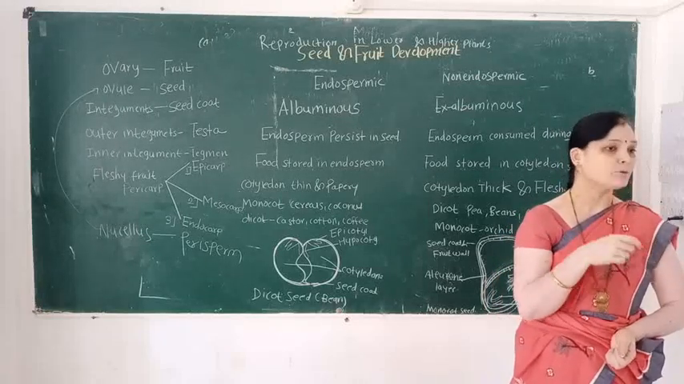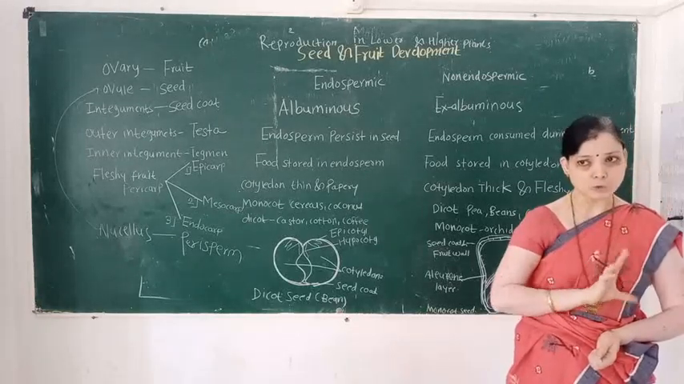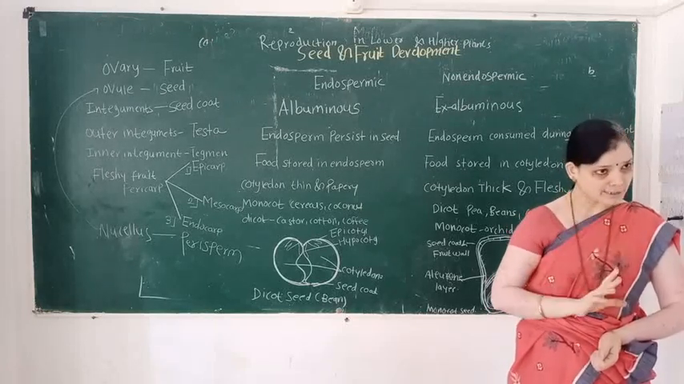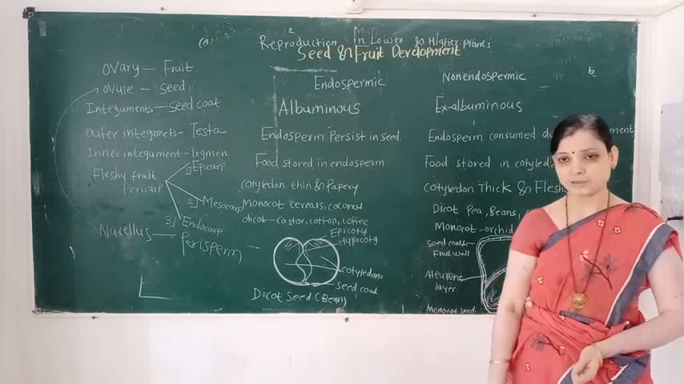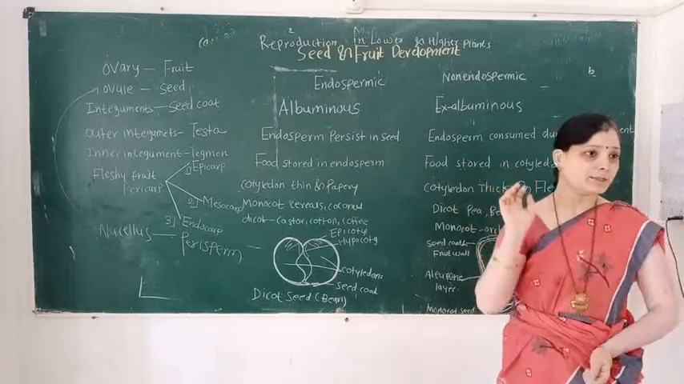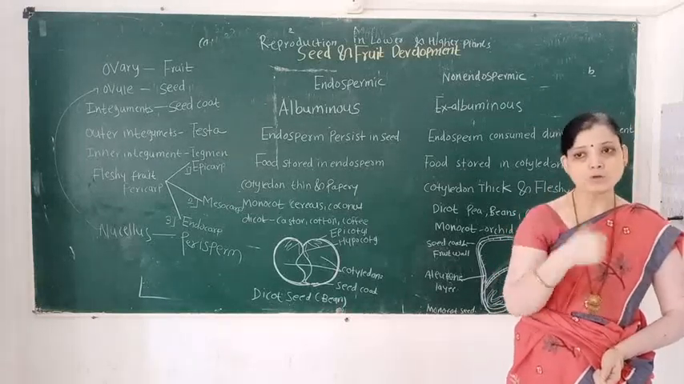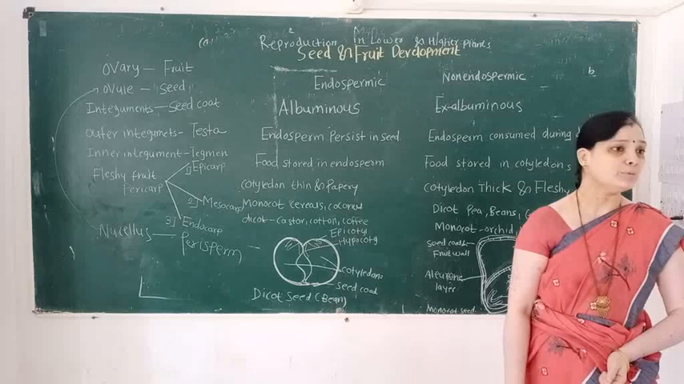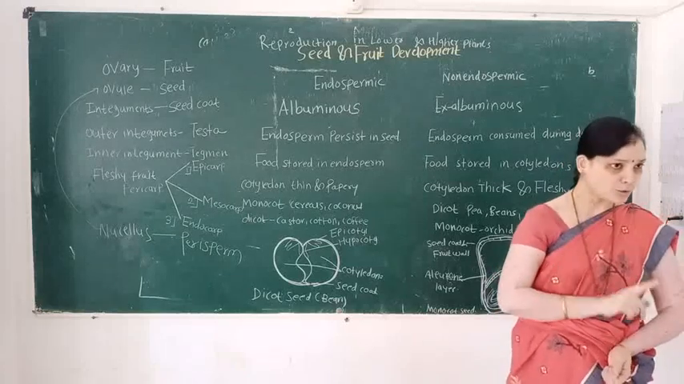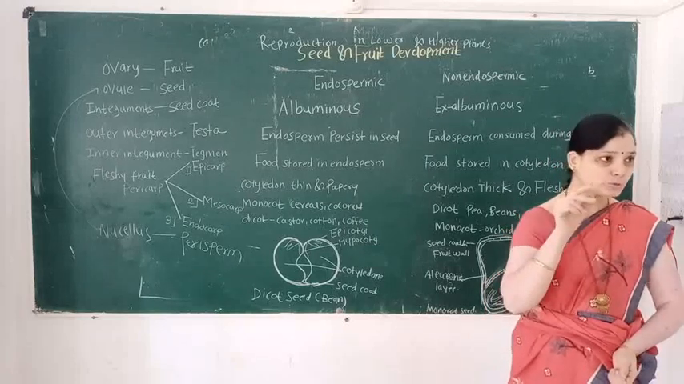Depending upon whether endosperm persists or is consumed, the seeds are classified into how many types? Two types. The first type is the endospermic seed and the second type is the non-endospermic seed. Endospermic seeds are also called albuminous seeds, and non-endospermic seeds are also called ex-albuminous seeds.